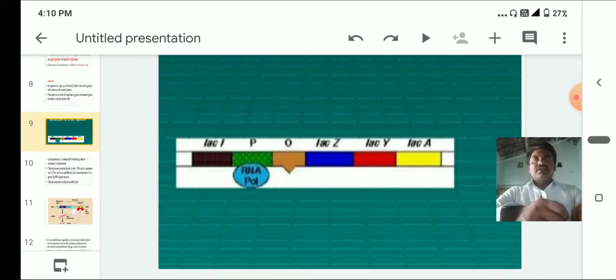Then only the circular, biconvex RBC converts into sickle shaped RBC. This sickle shaped RBC can accumulate in the small blood vessels. So that is very problematic for blood transport, oxygen transport to the total body parts. That is the reason a special disease is caused, and that disease is called sickle cell anemia.